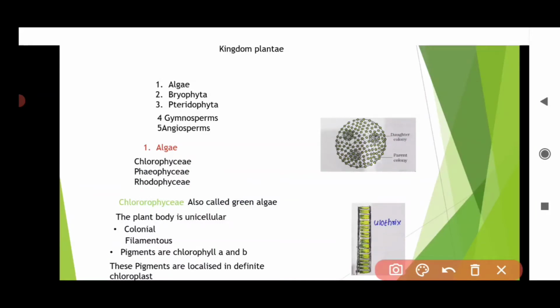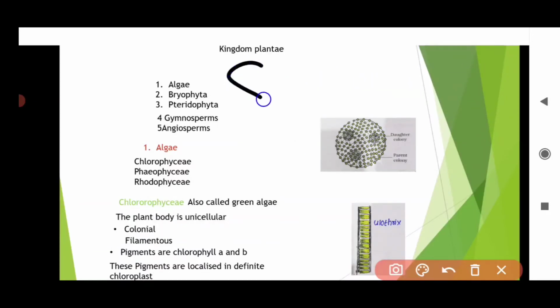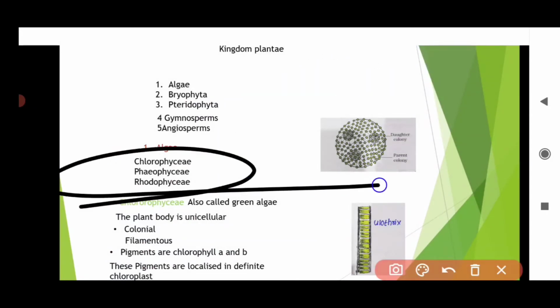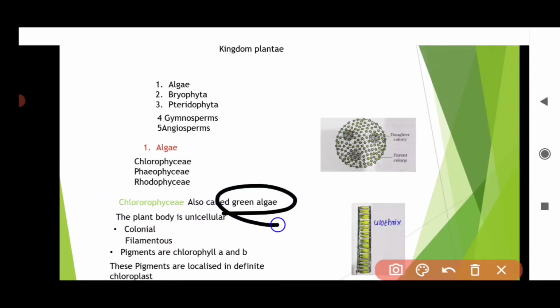So there are different algae. How have we classified them into 3 classes? Based on the presence of the pigments and also based on the stored food. We have classified algae into 3 classes, that is Chlorophyceae, that is green algae, and Phaeophyceae and Rhodophyceae, that is red algae. So I will discuss this in detail, and we'll complete the algae portion in this video.